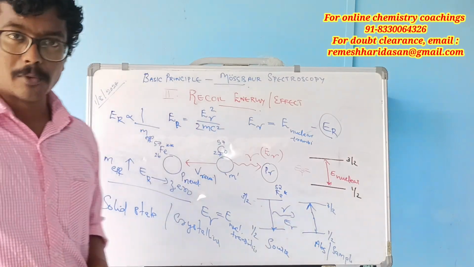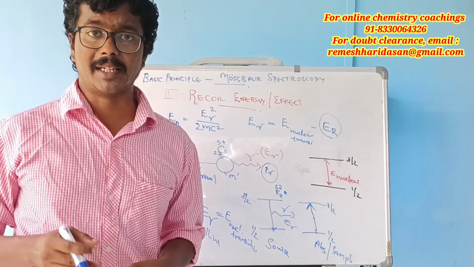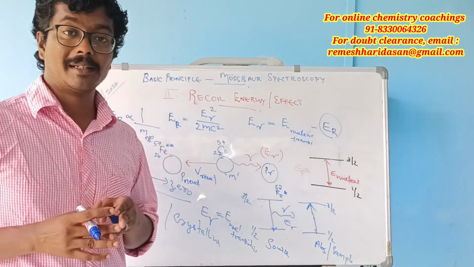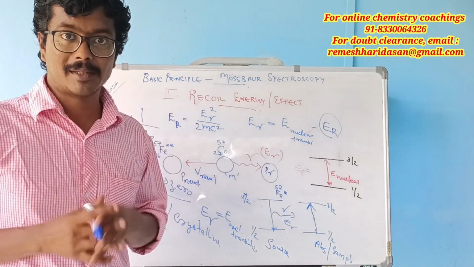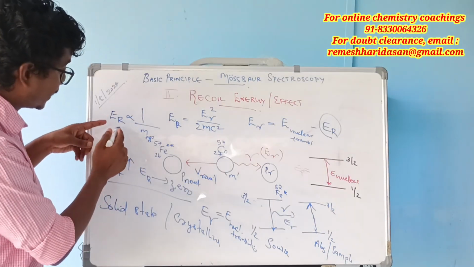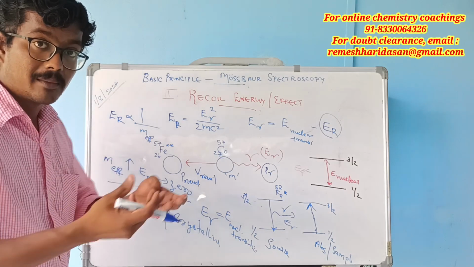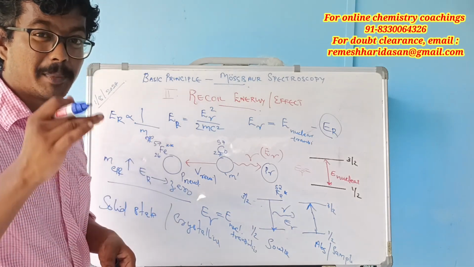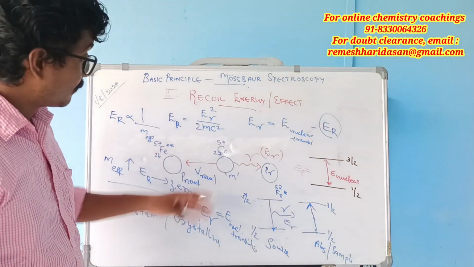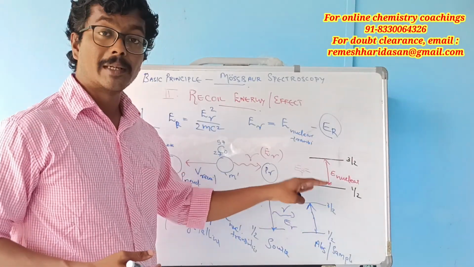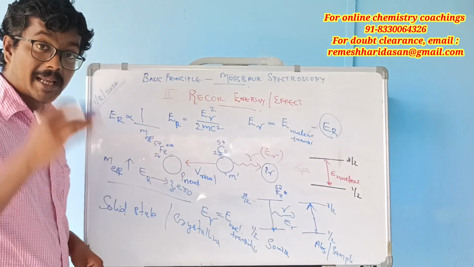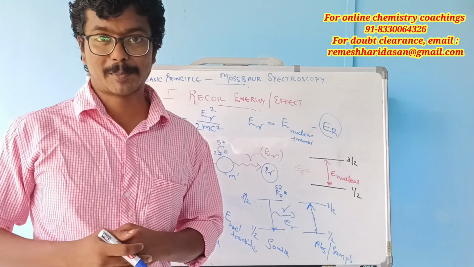If the sample and the source are in solid state, crystalline or amorphous, the mass of the nuclei will be more, right? The mass becomes very large. As a result, according to this concept, if the mass is more, the recoil energy approaches zero, will be very, very less. As a result, the energy of the gamma emitted will be equal to the nuclear transition energy gap of the absorber. Thus, we will get a proper Mossbauer spectrum.